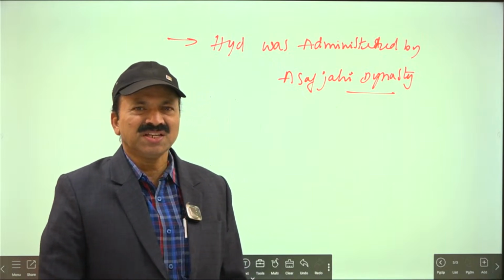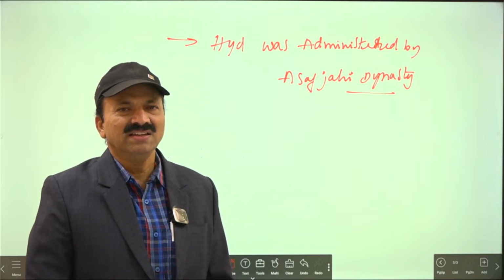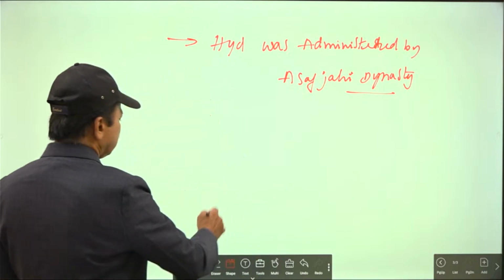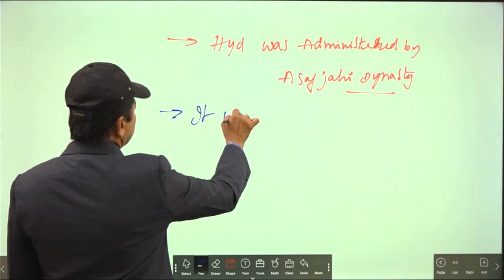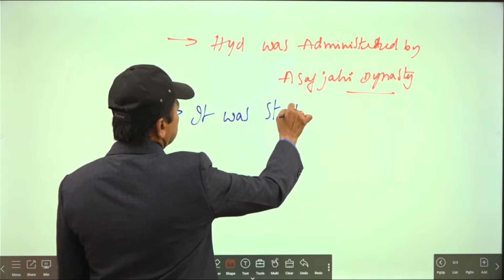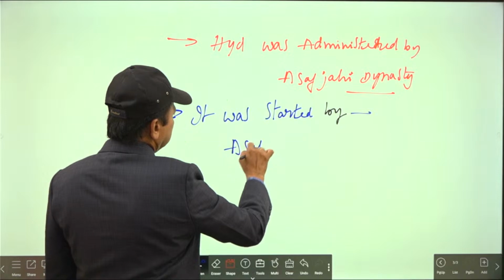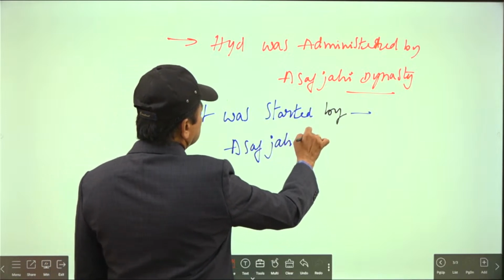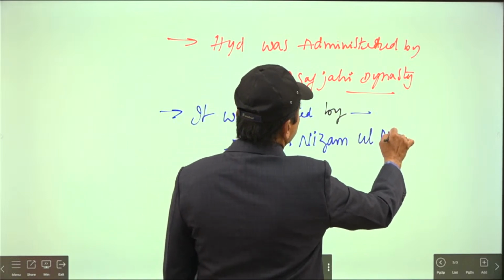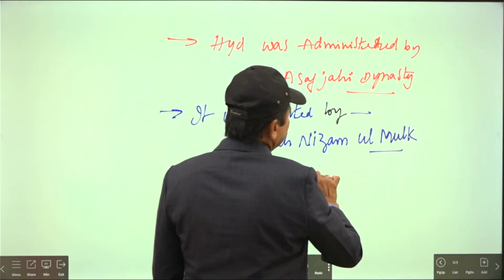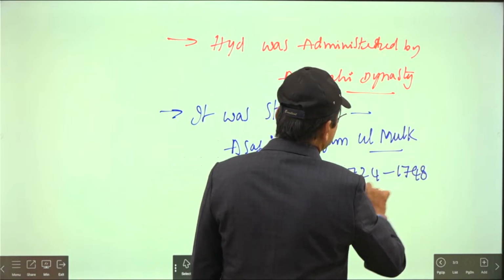The founder of this Asaf Jahi dynasty was Asaf Jah Nizam ul Mulk. Who was the founder of the Asaf Jahi dynasty? It was started by Asaf Jah Nizam ul Mulk. He was the founder. He came in the year 1724 and continued till 1748. That's his period.